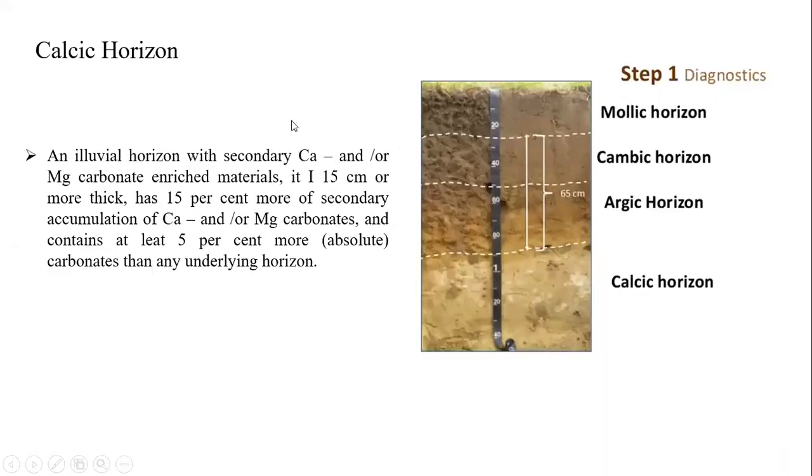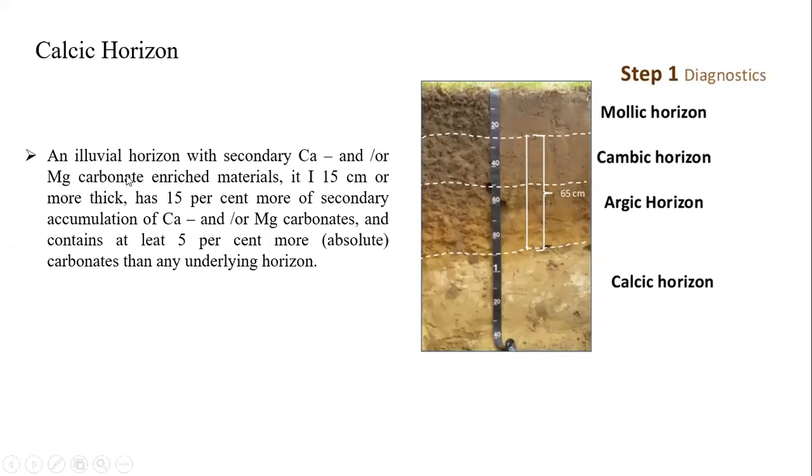The next one is calcic origin. The name itself says it is an illuvial origin with secondary calcium and/or magnesium carbonates enriched material. It is around 15 centimeters thick, or there will be 15% accumulation of calcium or magnesium carbonates, at least 5% more carbonates than the underlying origin.